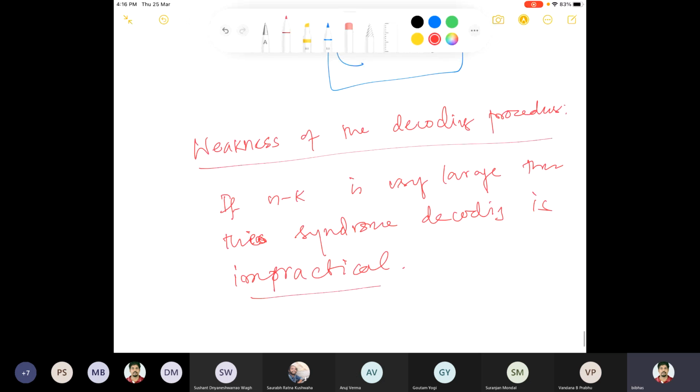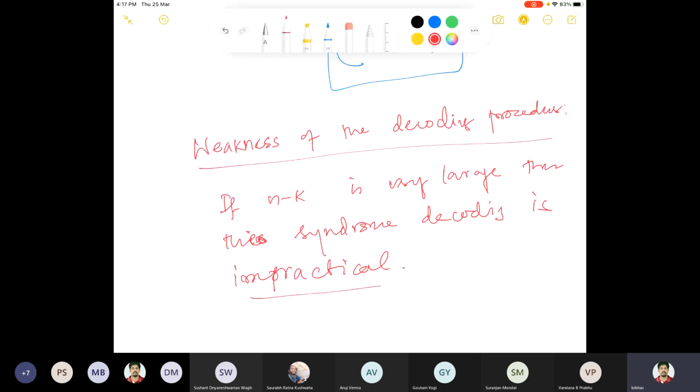So I need to think about other decoding procedures. Why is it impractical? I said you need a lot of storage, and in the circuit you need a lot of gates to multiply and to add, because it's the job of gates in the circuit. And that will be difficult.